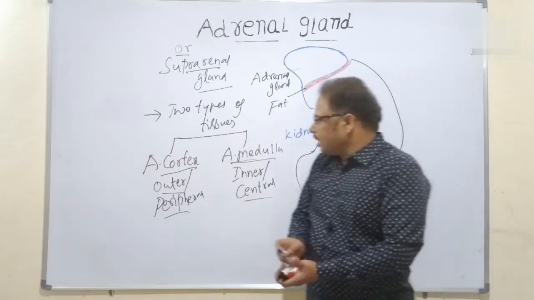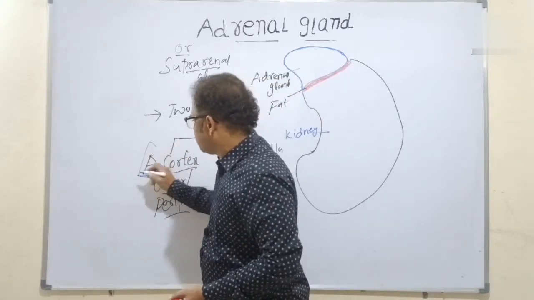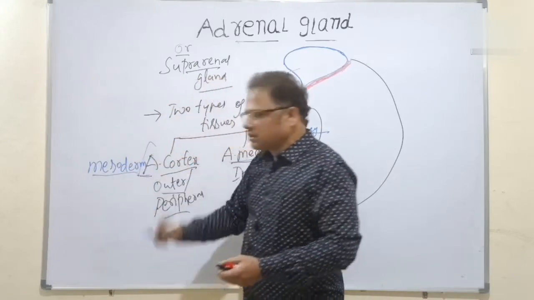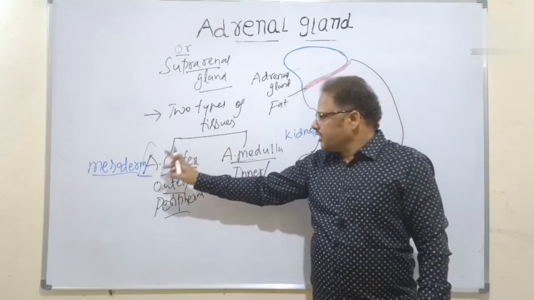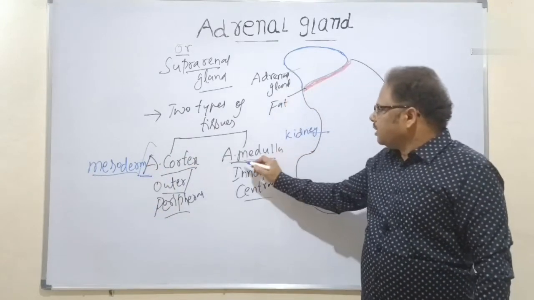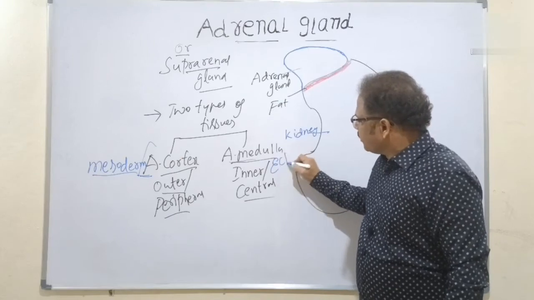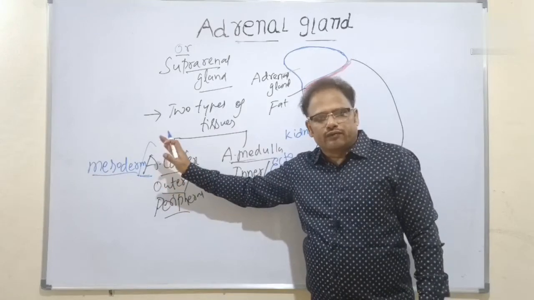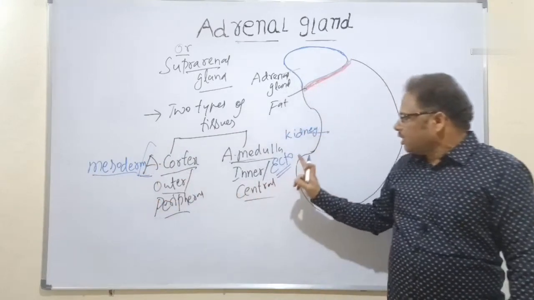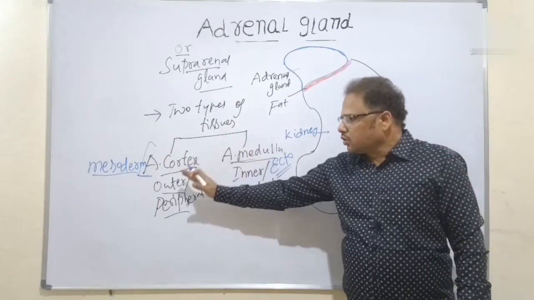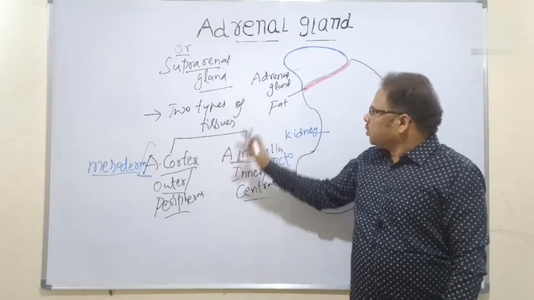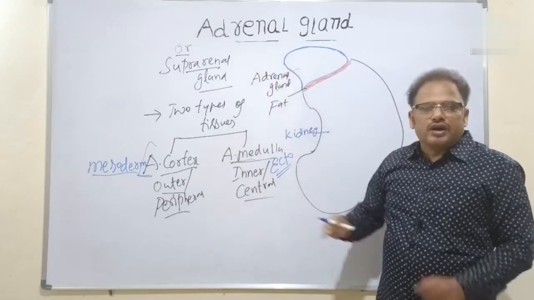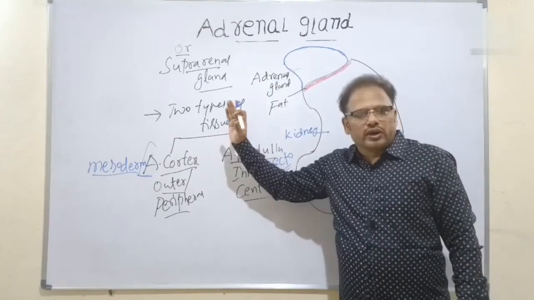The adrenal cortex is derived from mesoderm. During embryonic stages, the adrenal cortex is derived from mesoderm, whereas the medulla is derived from ectoderm. So both are different from the embryological point of view. Similarly, their functional roles are also totally different. Even though they are structurally associated and present within the same gland, functionally and embryologically they are totally different.